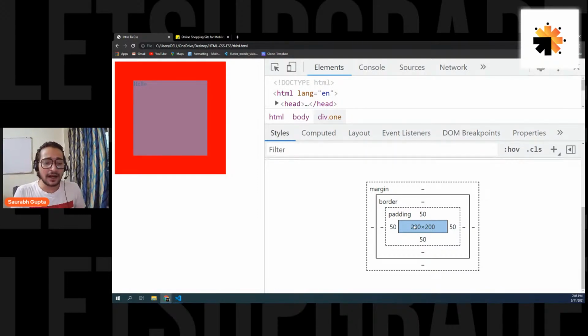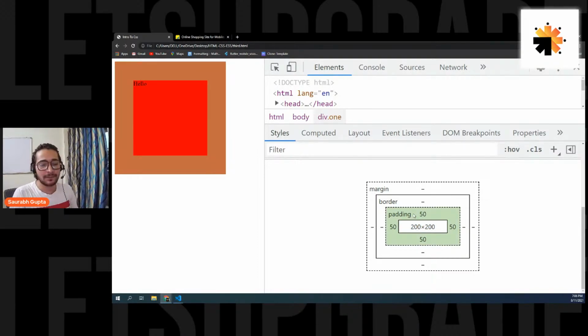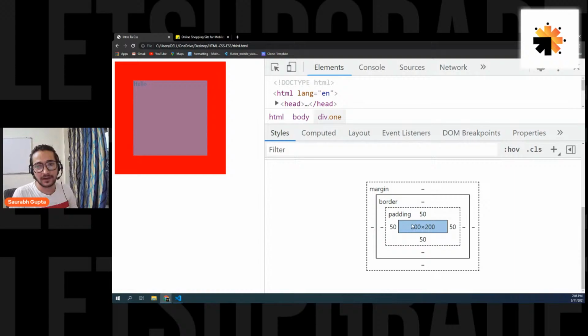Omkar, you don't give padding to text. Yes, but you can give padding to the tag containing the text. Like you can give padding to P, you can give padding to H1, but you normally don't give padding to text. Okay, I really hope padding is clear now to everyone.